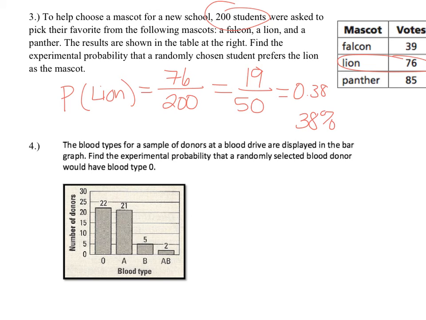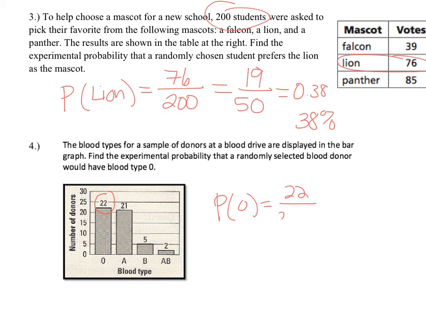Number 4, the blood types for a sample of donors at a blood drive are displayed in the bar graph. Find the experimental probability that a randomly selected blood donor would have blood type O, the universal blood type, they call it. So there's 22, so the probability of O, 22 out of, we need to determine the total.